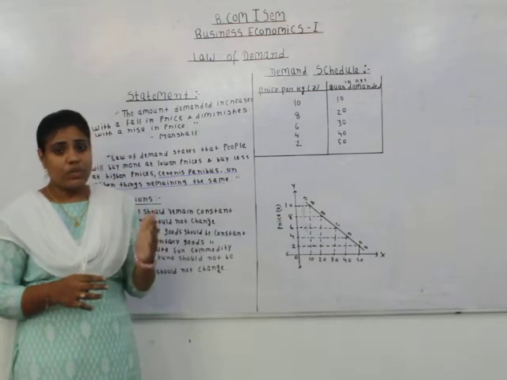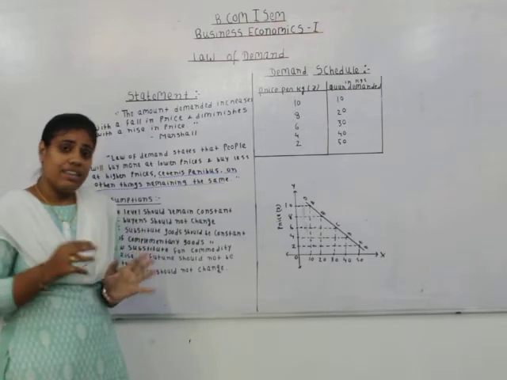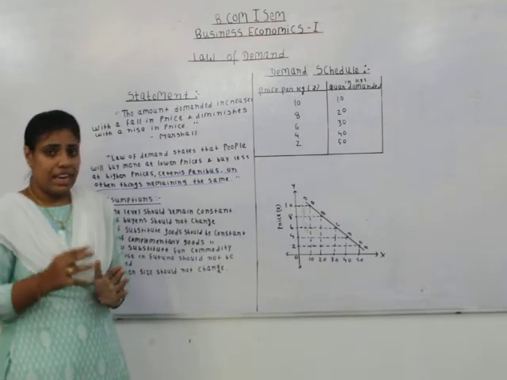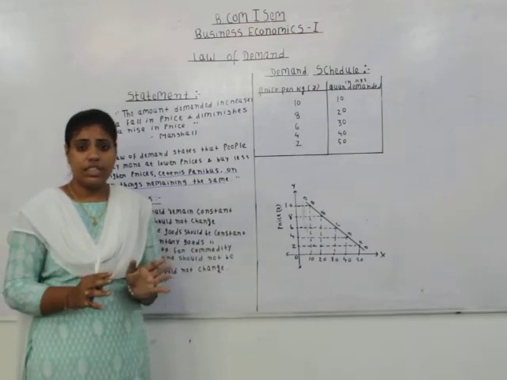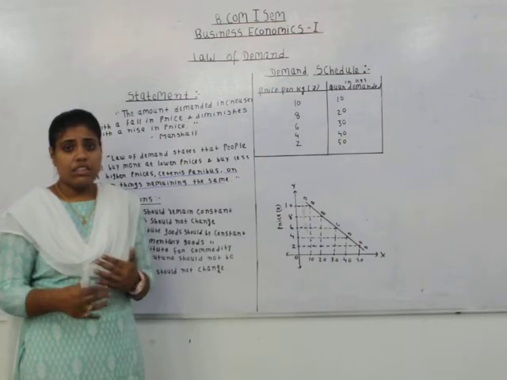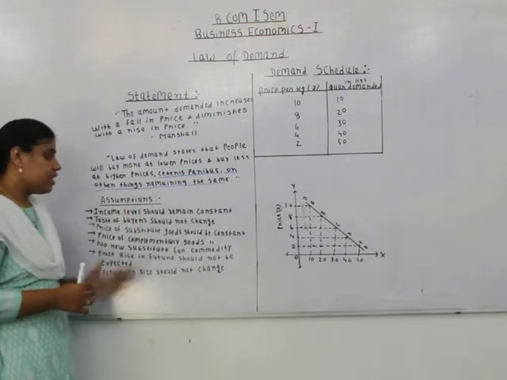When price increases, demand will decrease. When price decreases, demand will increase, and other things remaining constant. That is ceteris paribus. Means there will be no change in other factors that have an impact on the demand.